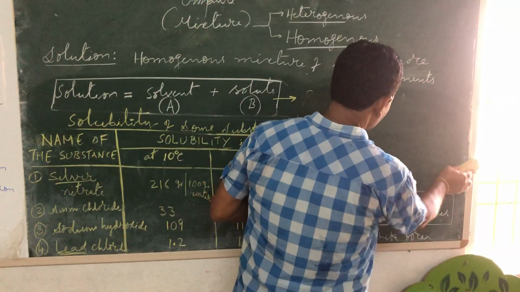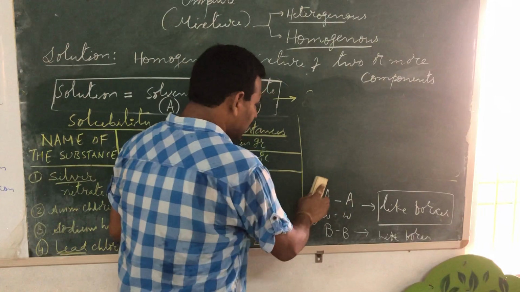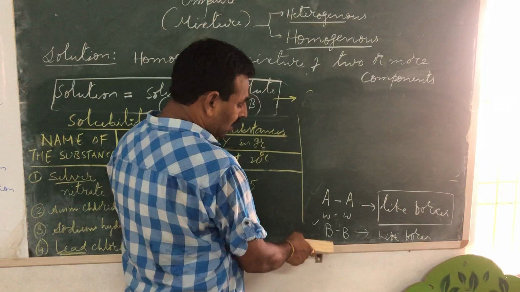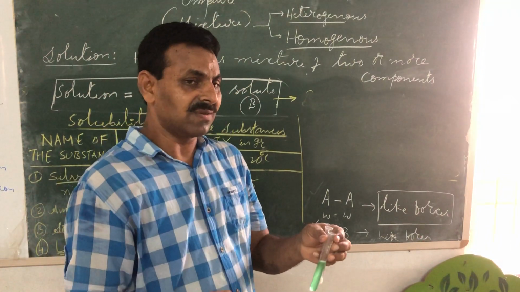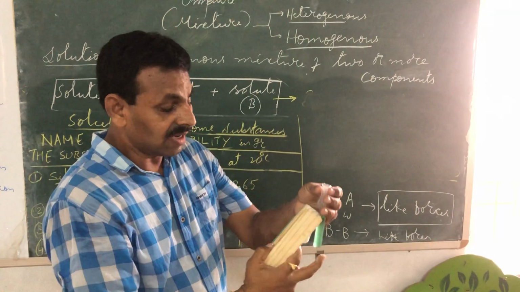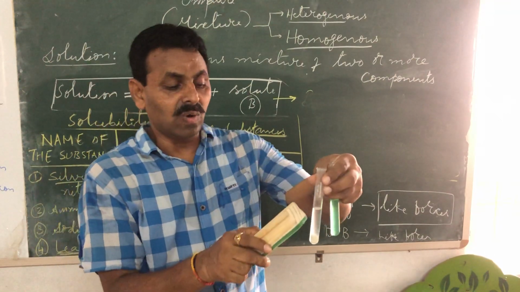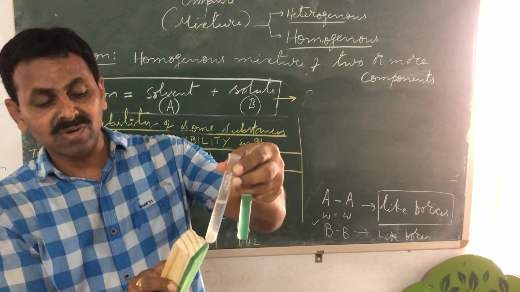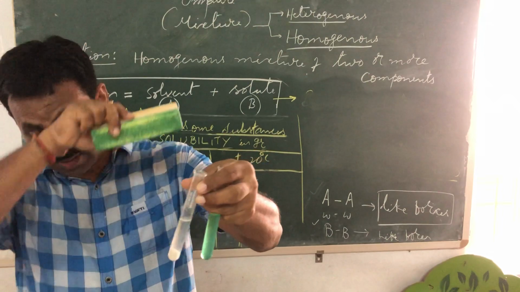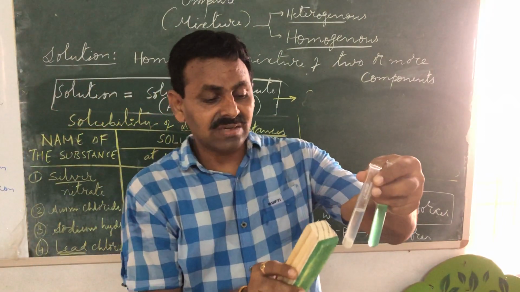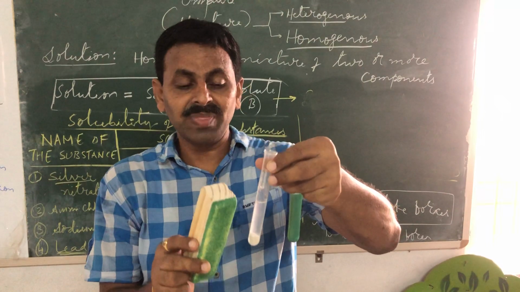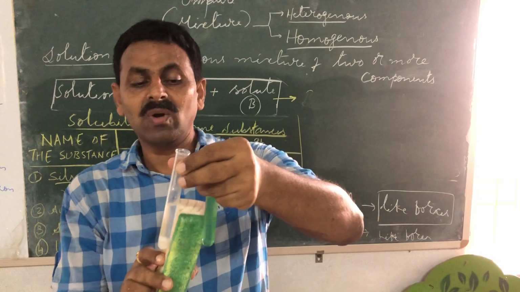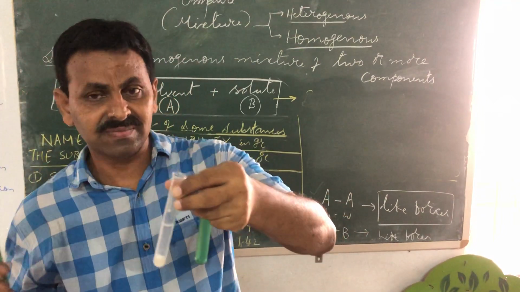Look at this. I said there are forces of attraction between water and water, and they are known as like forces. And there are forces of attraction between copper sulfate and copper sulfate. They are again known as like forces. And in the second test tube, the forces of attraction between water and water are like forces, and between calcium carbonate and calcium carbonate are also like forces. Now, there are two cases. Case 1, water is in contact with calcium carbonate. Case 2, on this side, the blue solution, water is in contact with copper sulfate.